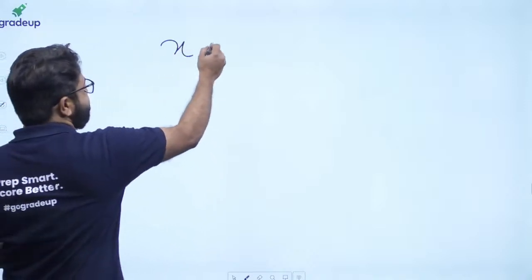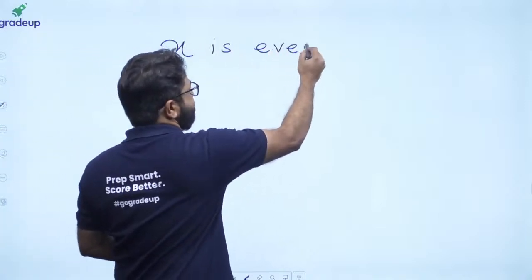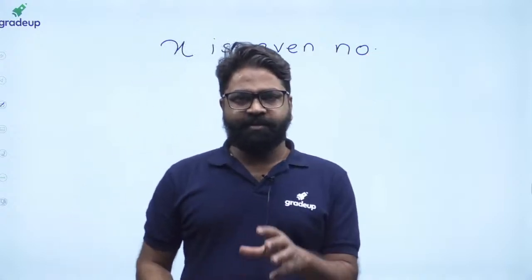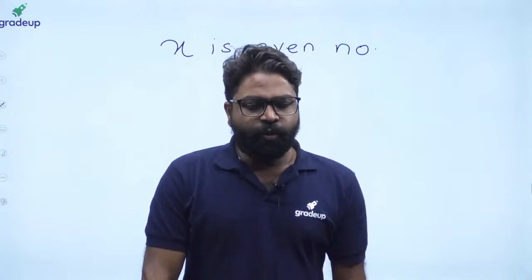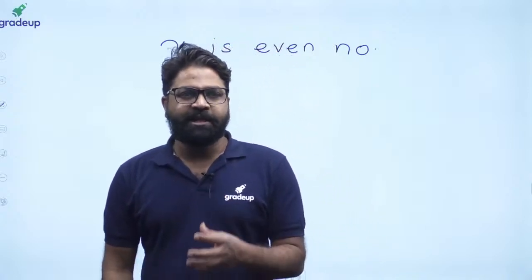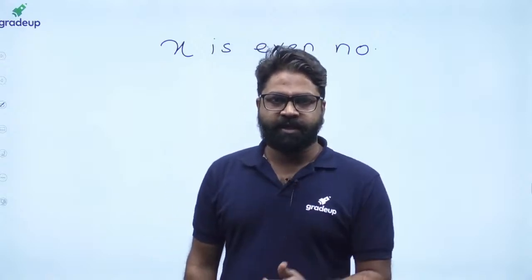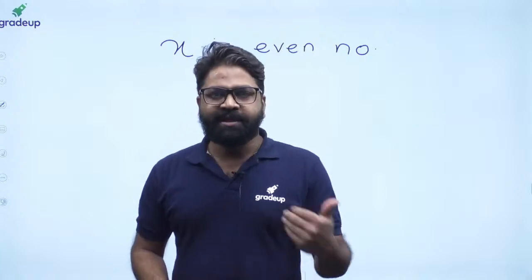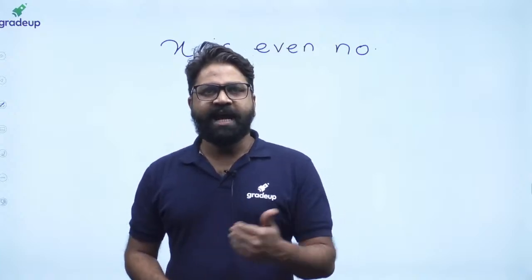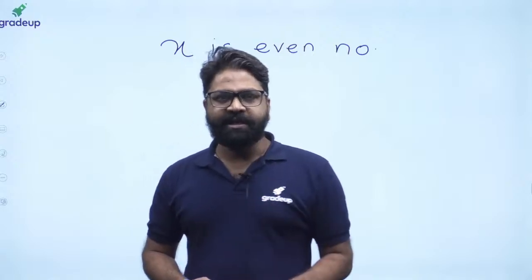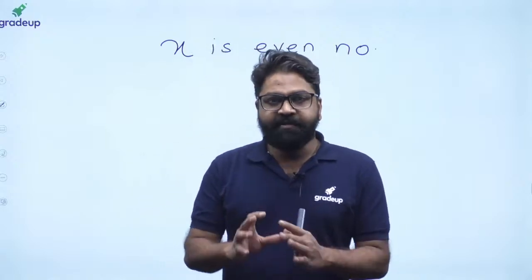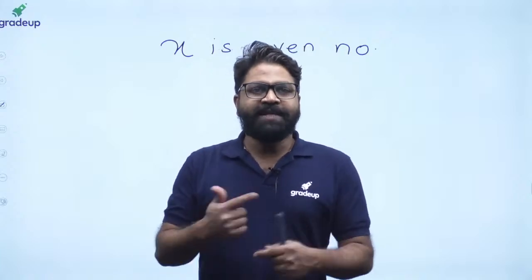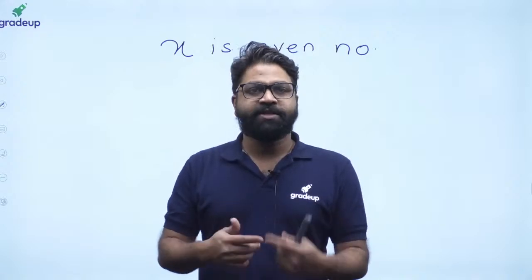See, suppose I write the statement x is even number. You must be knowing that every English statement is basically made up of two things. One is called a subject, the other is called a predicate. For example, Ram is eating rasam, Shyam is eating rasam, Sita is eating rasam, Geeta is eating rasam. This is an English statement, and every English statement is made up of subject and predicate. Your subject keeps on changing, but your predicate does not change.